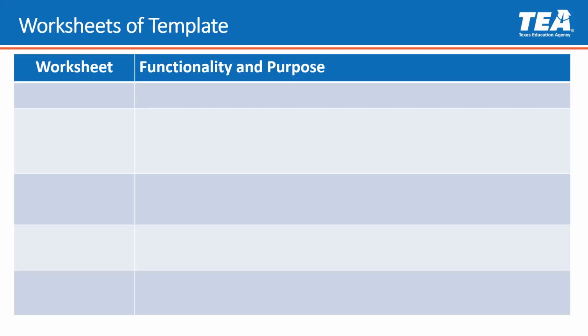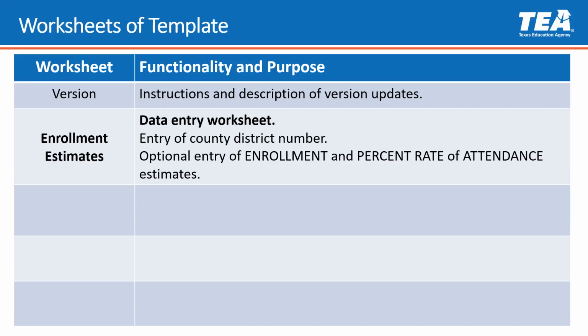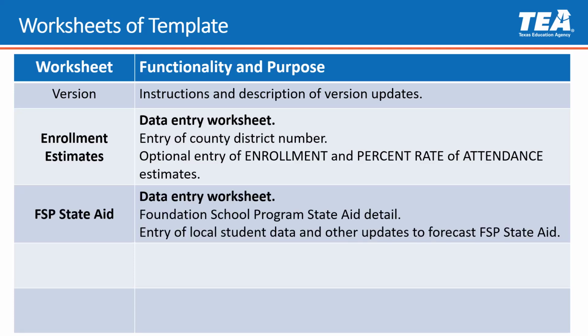In a moment, the viewer will be introduced to the Charter School Estimate of State Aid template. Before the live demo, here is a primer on the 5 worksheets of the template. The version worksheet provides general instructions, a description of updates, and specifics on some of the allotments of the Foundation School program. The Enrollment Estimates worksheet is to enter the charter school's county district number, which is necessary to load attendance into the workbook. Additionally, the Enrollment Estimates worksheet is an optional resource to enter revised estimates and reveal how those revisions would impact Foundation School Program state aid calculations.